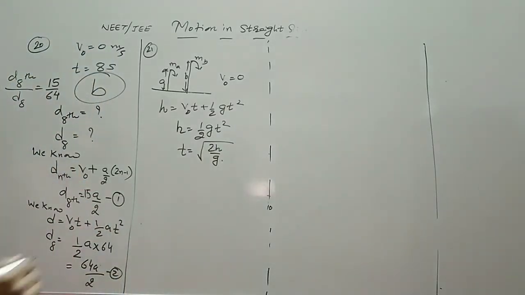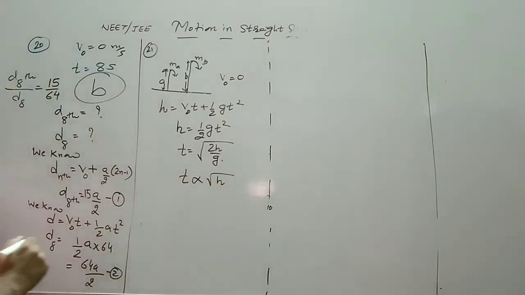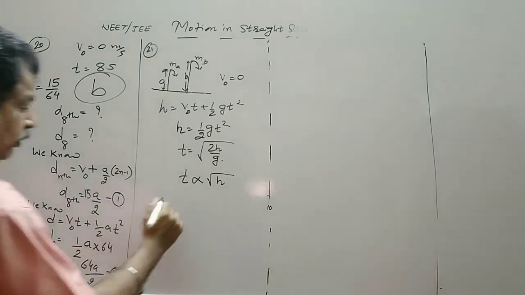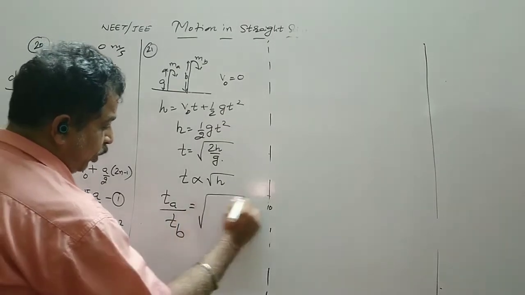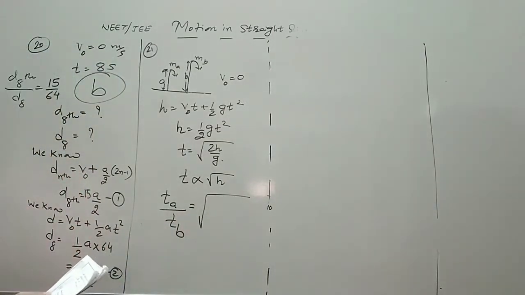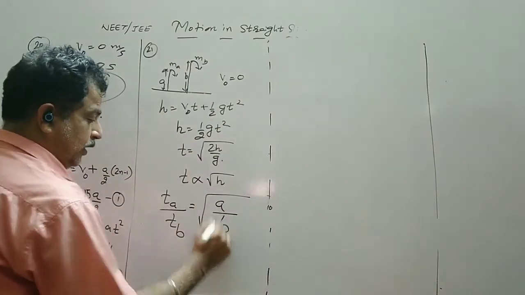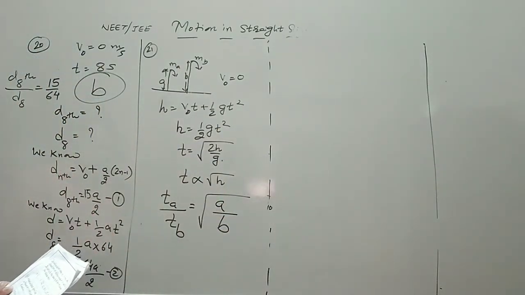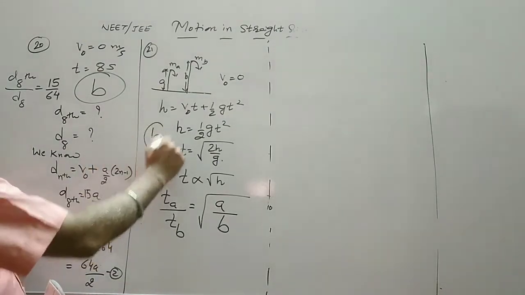So clearly t is proportional to under root of h. This time of fall does not depend on the mass, and therefore the ratio of time taken by body A to time taken by body B should be equal to the square root of the ratio of their heights. Height given is A and B, so it is under root A by B. So we have option B.